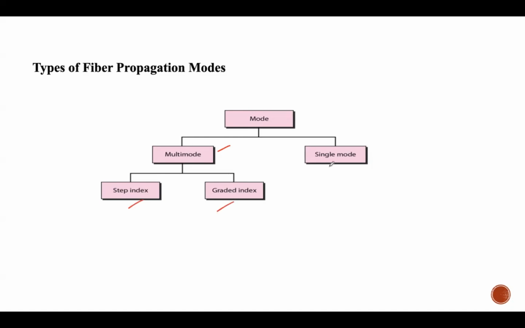Then coming to the second mode, that is single mode, it mainly uses step index fiber and a highly focused source of light that limits beams to a small range of angles, all close to the horizontal. The single mode fiber itself is manufactured with a smaller diameter than that of the multi-mode fiber and with substantially lower density. The decrease in density here results in a critical angle that is close enough to 90 degrees to make the propagation of beams almost horizontal.